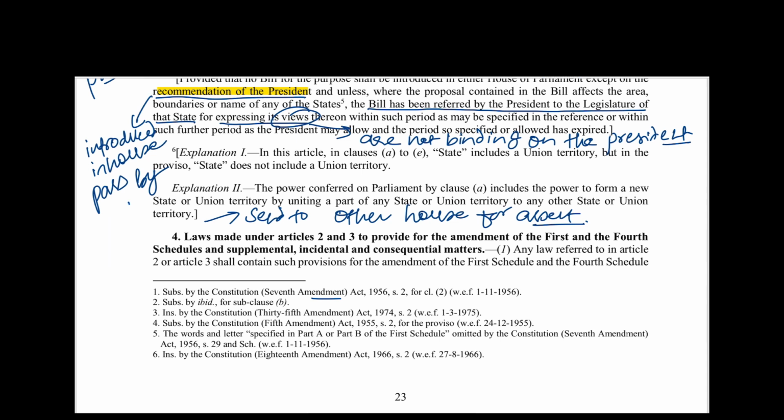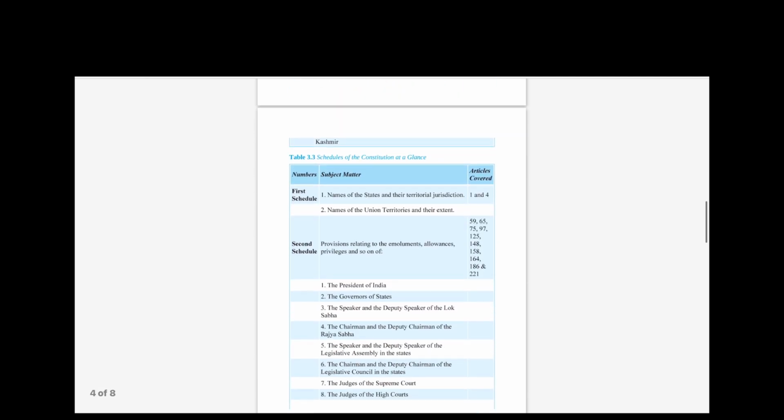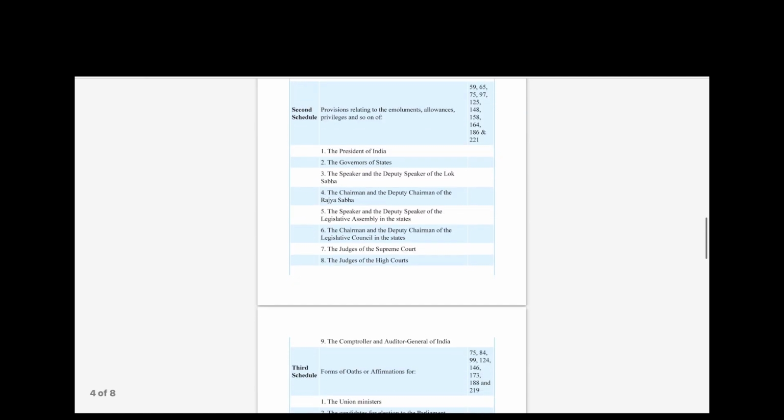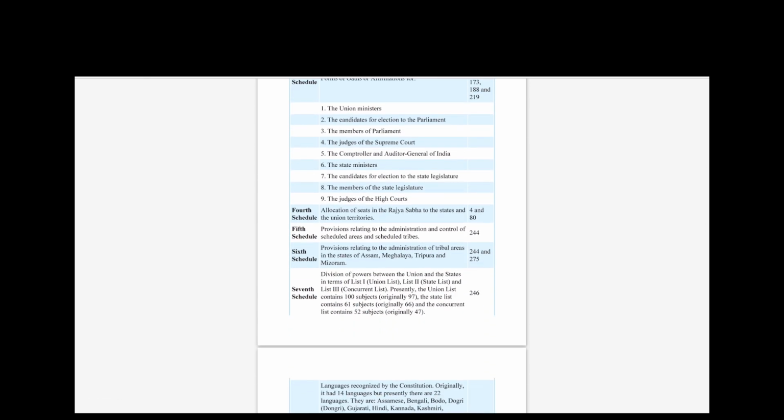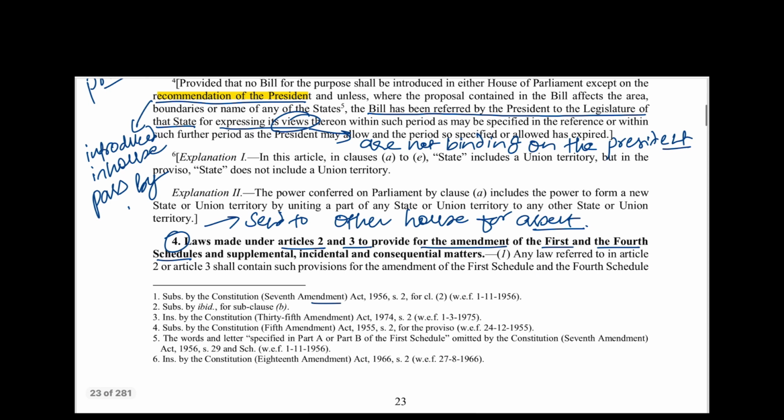Now Article 4: Laws made under Articles 2 and 3 to provide for the amendment of the First and the Fourth Schedules. Why are we saying the First and the Fourth Schedule? Because in the First Schedule the names of states and their territories are given, while in the Fourth Schedule, the allocation of seats in the Rajya Sabha to the states and the Union territories is given. So if there is some change because of Articles 2 and 3, the First Schedule and Fourth Schedule have to be amended, and it's supplemental, meaning incidental and consequential.